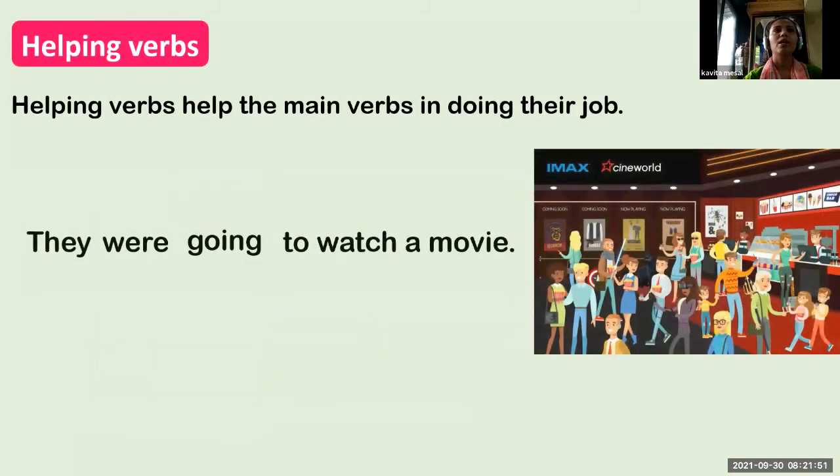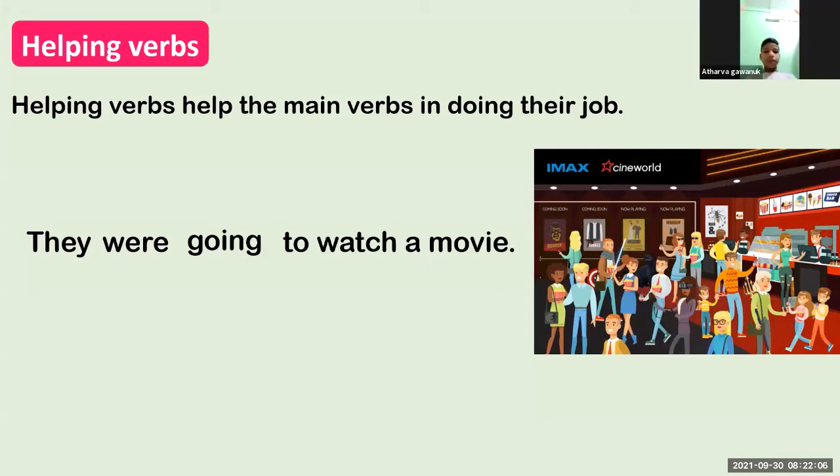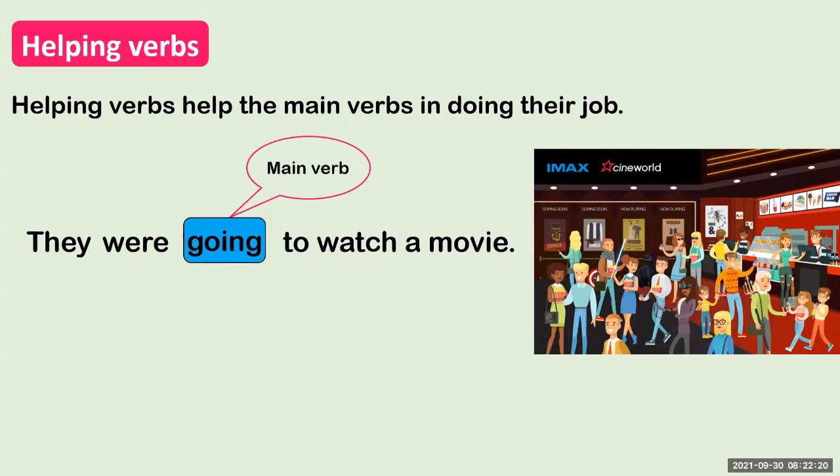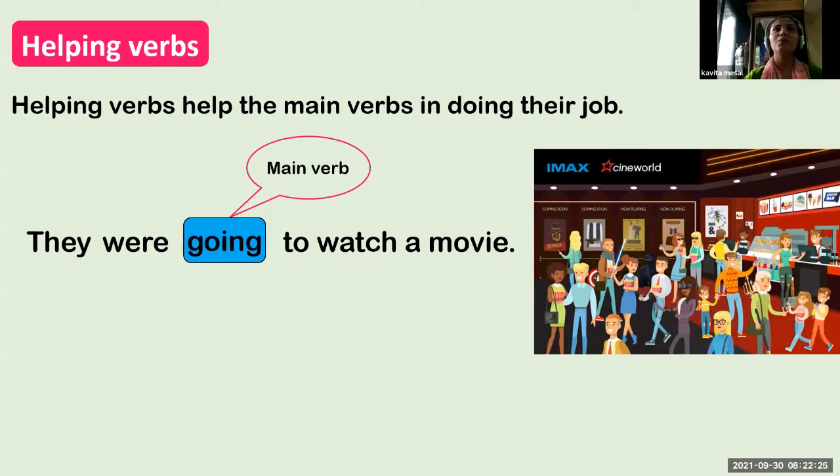Next. They were going to watch a movie. What is the main verb here? Going. Yes. Going is the main verb. And what is the helping verb here? Yes, students, tell me what is a helping verb here?